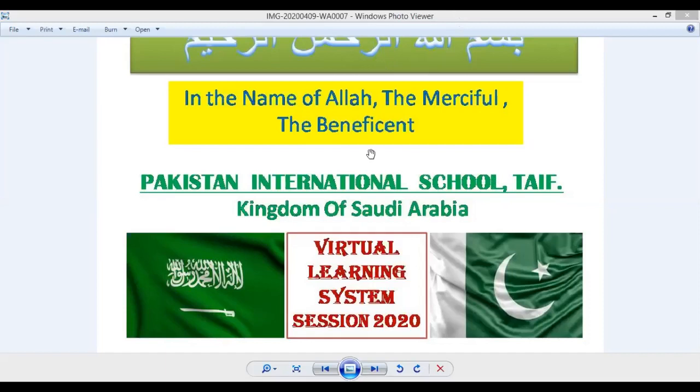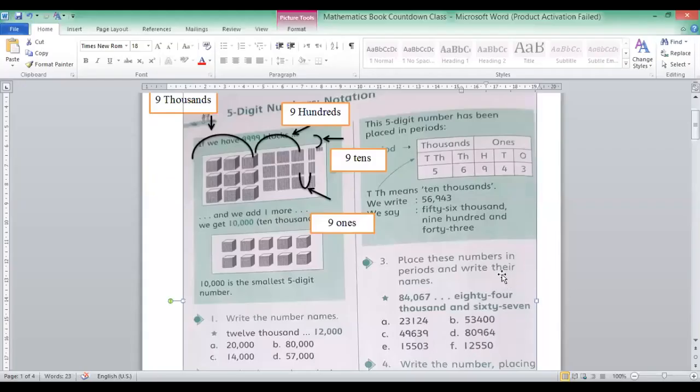I am going to share page number 4 of your book with you. This is your page 4. In page 4, today we are going to learn about 5-digit numbers.